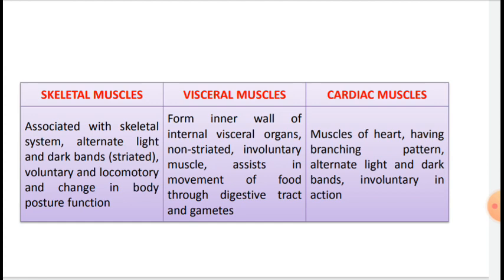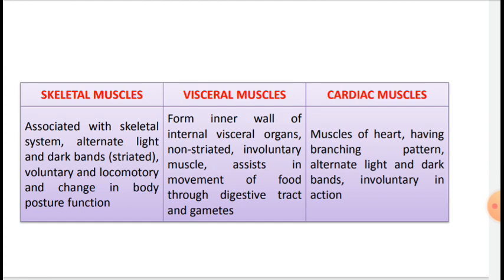Second, visceral muscles. They are located in the inner walls of hollow visceral organs of the body, for example the alimentary canal, reproductive tract and some other parts. They do not exhibit any striation and are smooth in appearance, and that's why they are also known as smooth muscle or non-striated muscle.